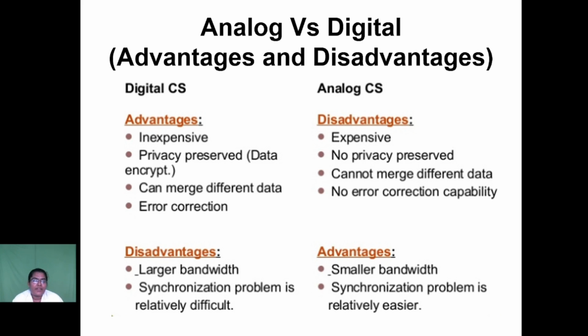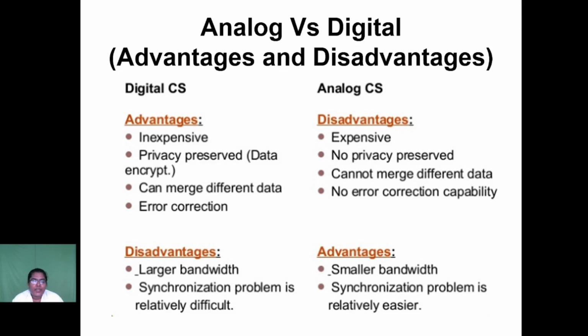These are the advantages of a digital communication system. But in an analog communication system, the total operation is very expensive and no privacy is preserved. We cannot merge more data into one, and error correction is not possible. These are the main disadvantages we face in an analog communication system.